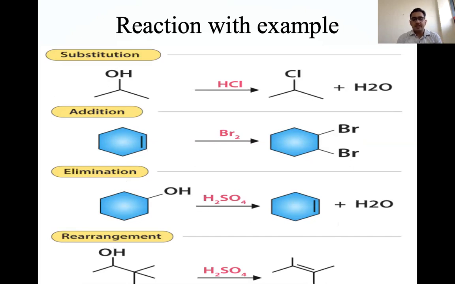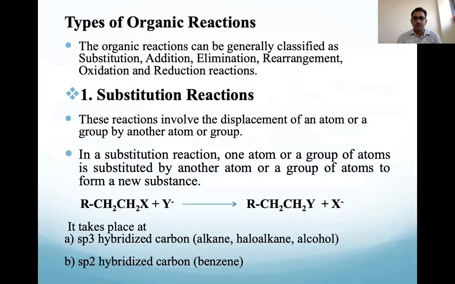Next, the rearrangement. Rearrangement means all the things are there only, but there is a displacement from one carbon to another carbon, that is, the rearrangement of that particular group takes place. So that is the rearrangement. Okay, so we already know the types of reactions. Many reactions are there, so one by one we will discuss.